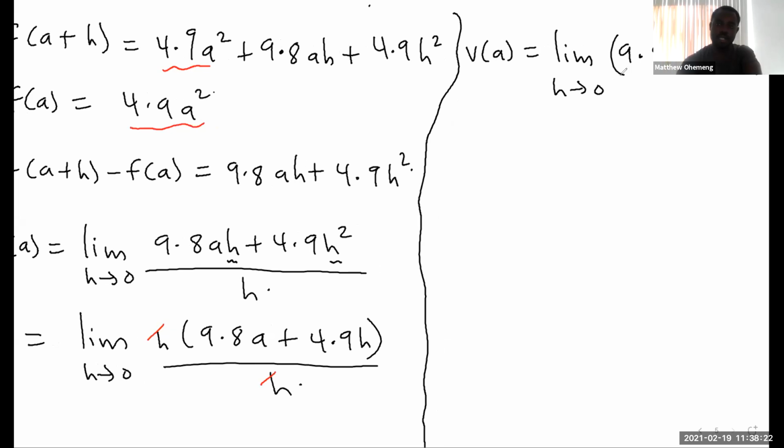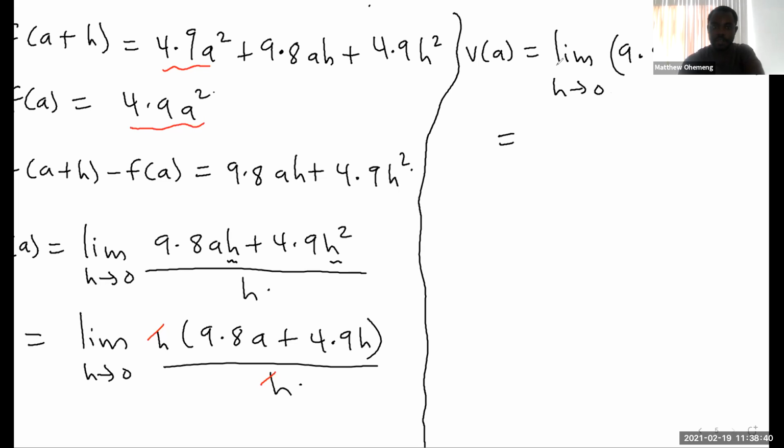Please, are you okay with this? Any questions up to this point? Okay, so simplification is now complete. So what do I do? I try plugging in again. And don't forget, you are taking the limit as h approaches 0.